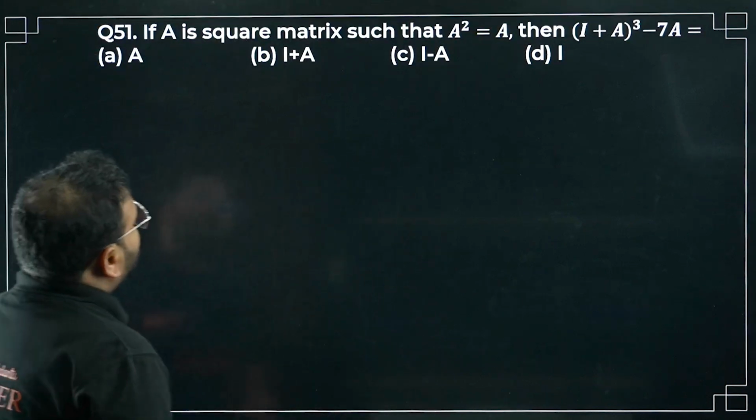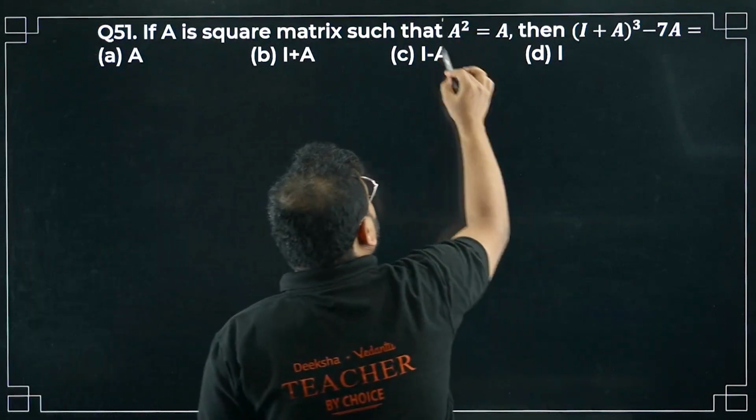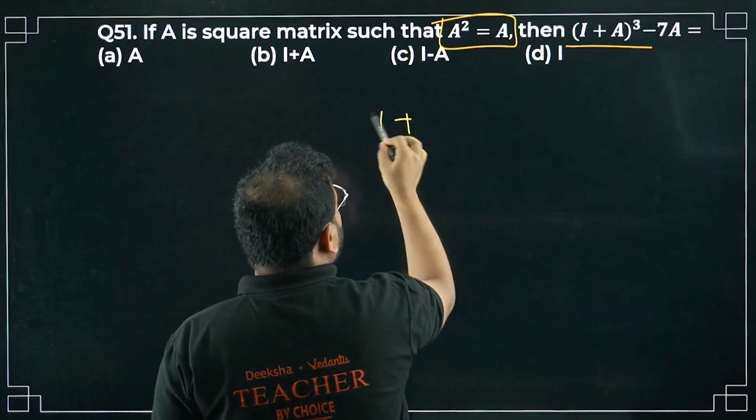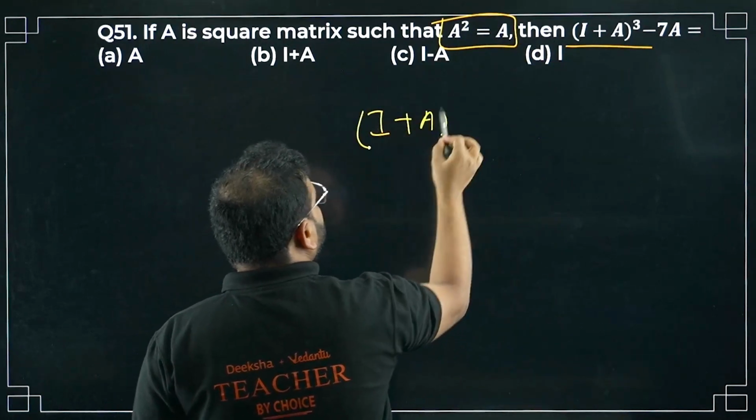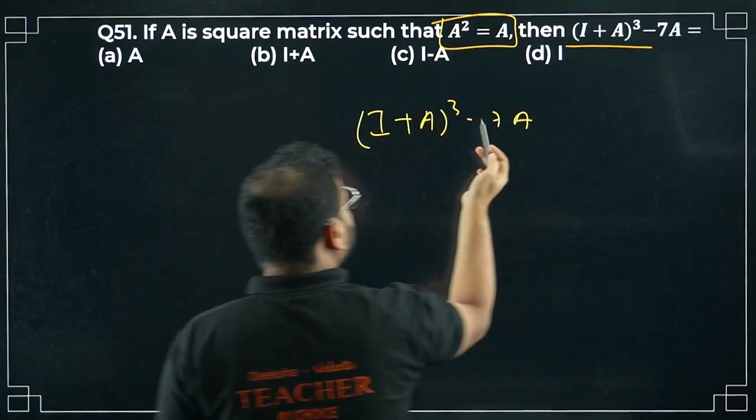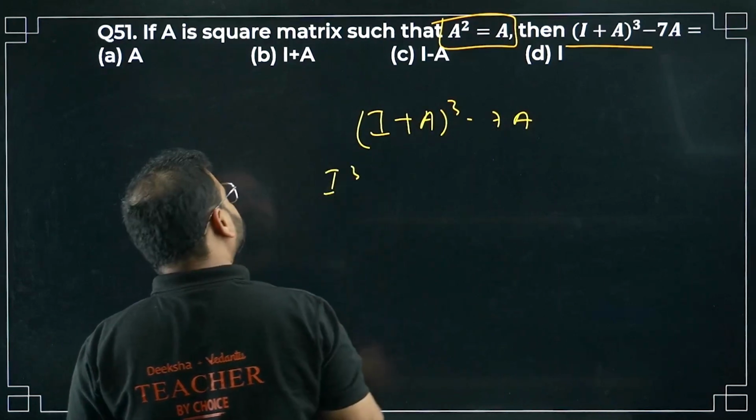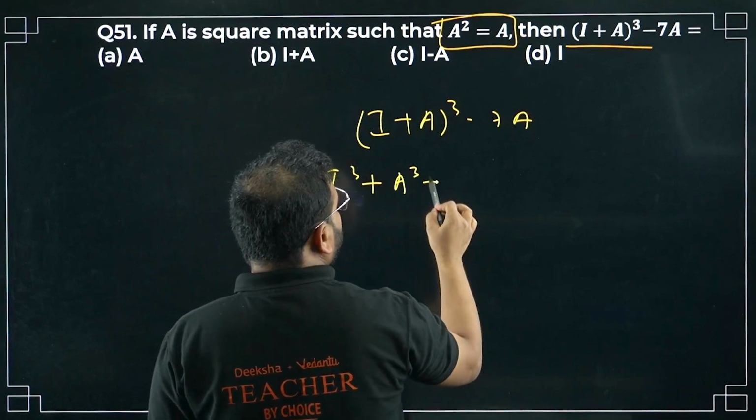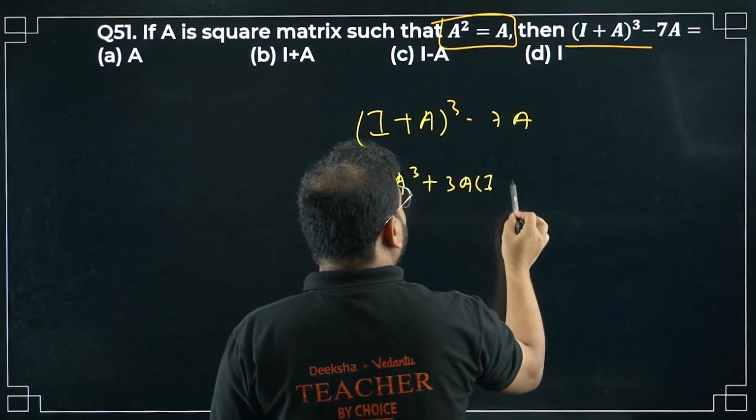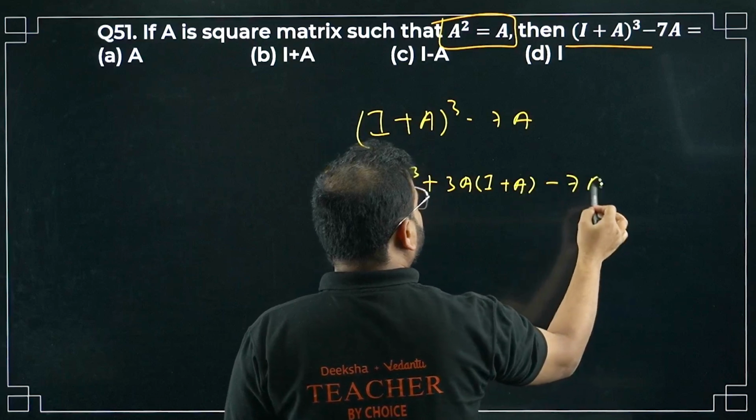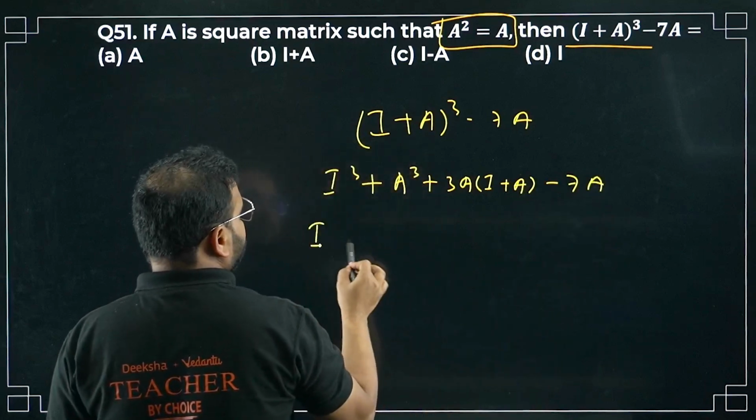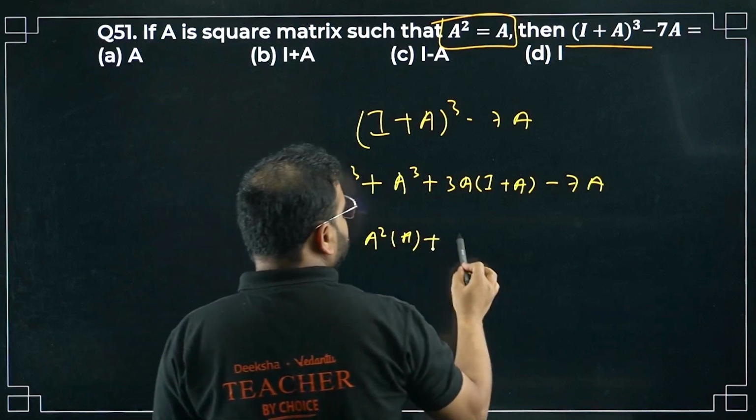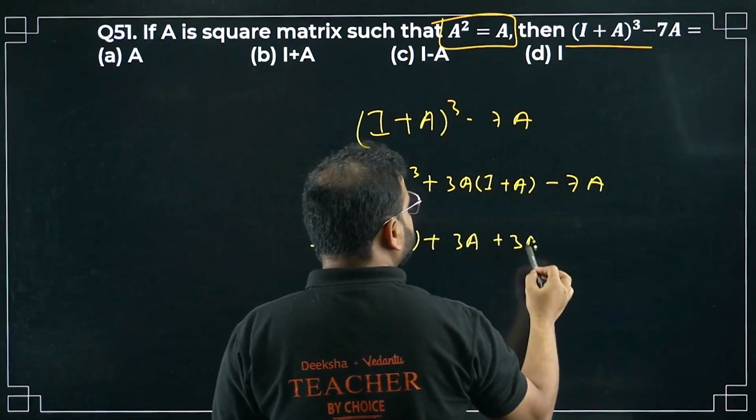If A is a square matrix such that A square is equal to A, then find the value of (I + A) whole cube minus 7A, where I is the identity matrix. You know the formula for the whole cube. It will become I cube plus A cube plus 3A times (I + A) minus 7A. It will become I plus A square into A, which is A cube, plus 3A plus 3A square.